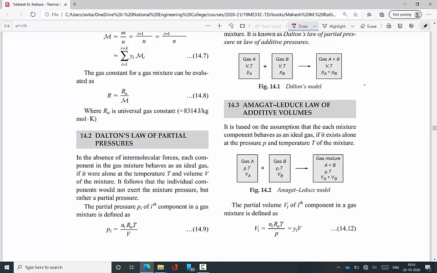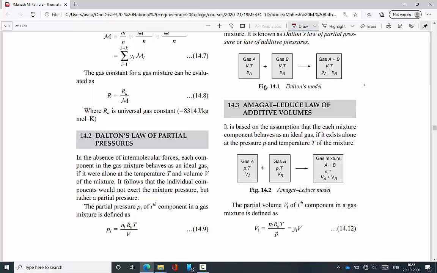Then the partial volume Vi of the ith component in a gas mixture is defined as Vi equal to a rearrangement of PV equal to nRT. This equation is a common equation, and with small rearrangement I reproduce it again and again. Whichever component I want to find out is on the LHS, and the remaining components are available on the RHS. These things are repeated in many places.